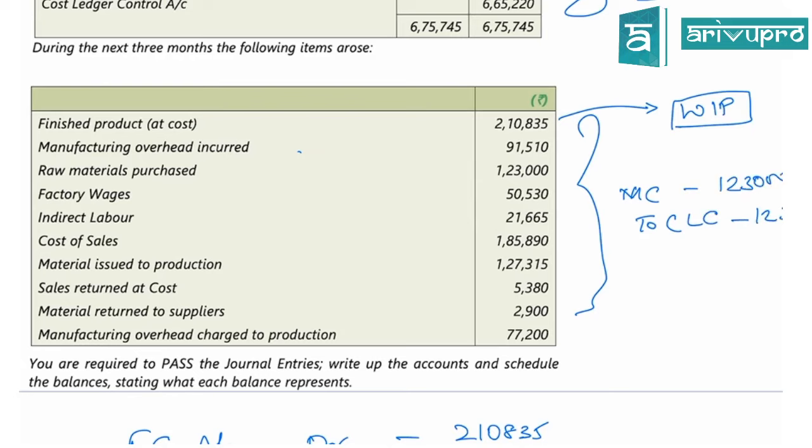Next one, factory wages. Guys, factory wages. Sudharani, cost ledger? What do you mean by factory wages? You are incurring wages, so you will never have a cost ledger control, madam. It's going to be wage control because you are incurring wages. Wage control account debited to cost ledger control account. Are you clear?